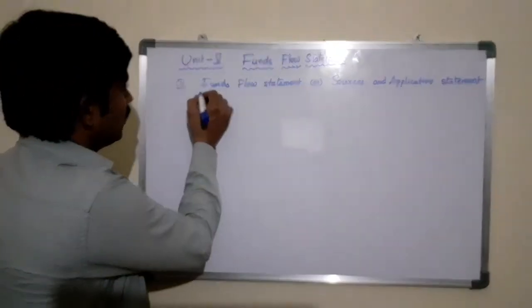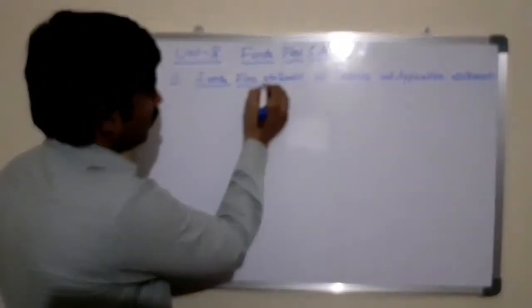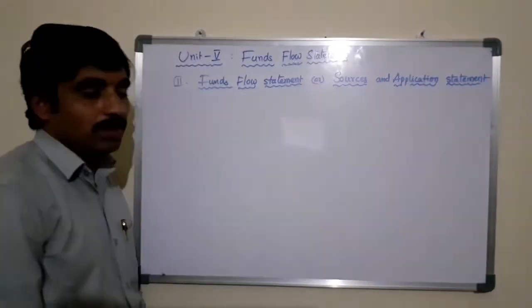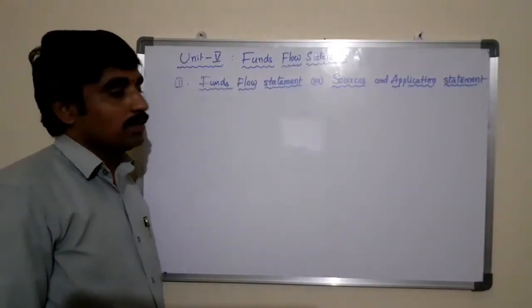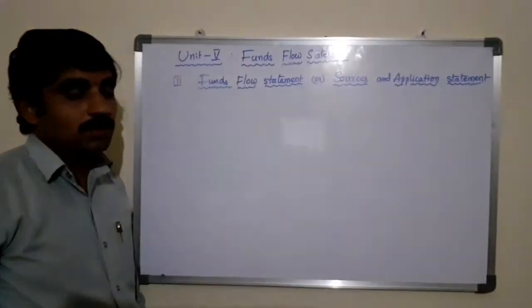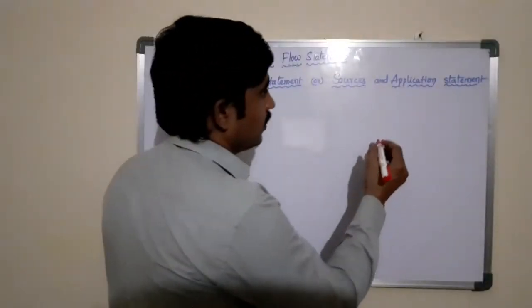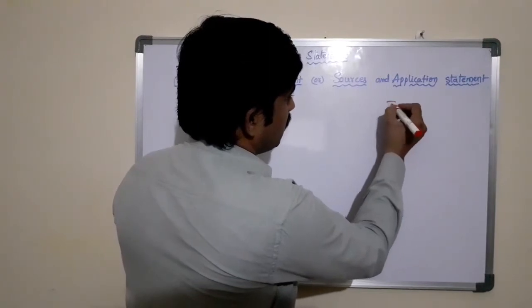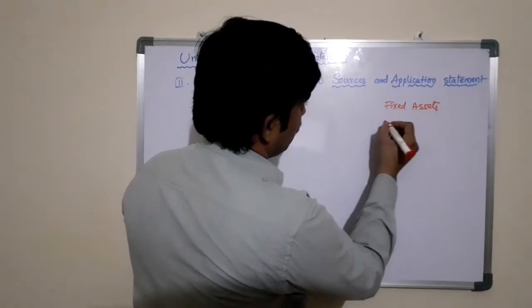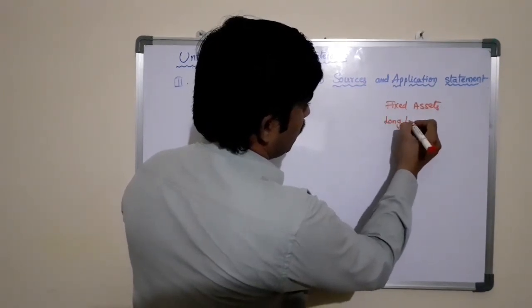You can write it as a funds flow statement or a statement of sources and applications. So this is the third and last step in preparing the funds flow statement. The major components which we use to prepare the funds flow statement are fixed assets and long-term liabilities.